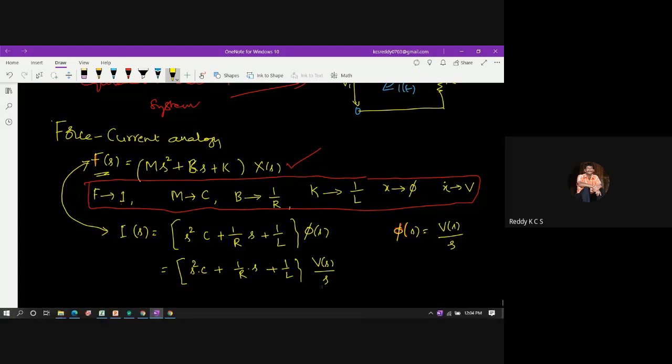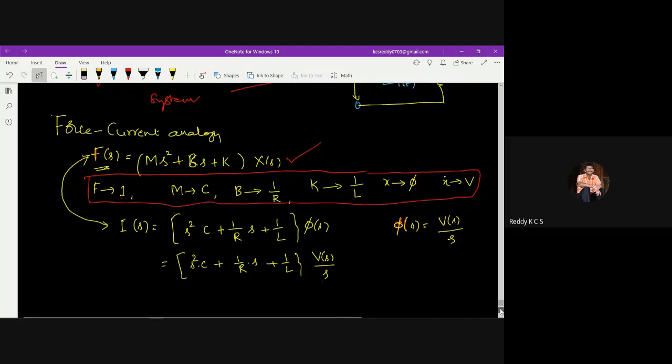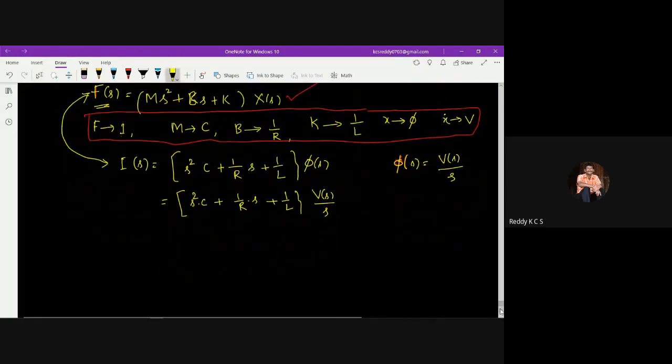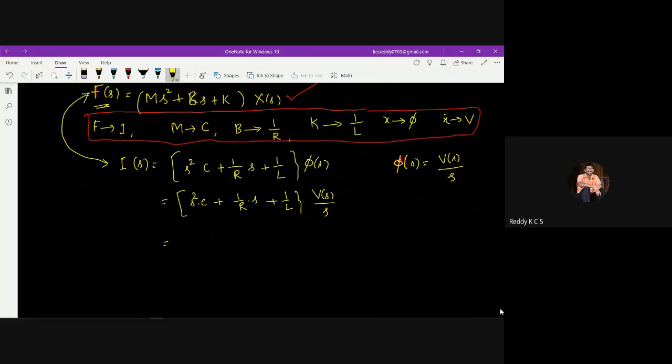Okay, next, by multiplying the interior terms with this V of s by s, I am going to get I of s is equal to C into s into V of s, plus 1 by R, since the s into s will be cancelled out, then plus 1 by L into V of s by s. So now I apply the inverse Laplace transformation,